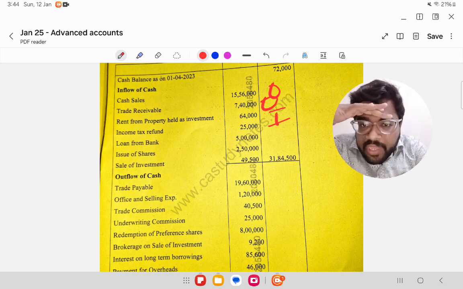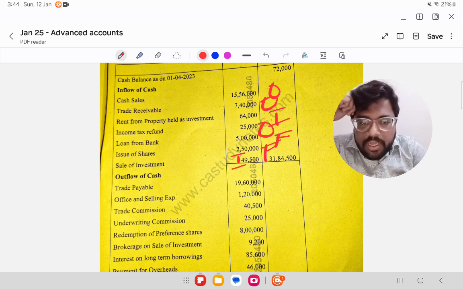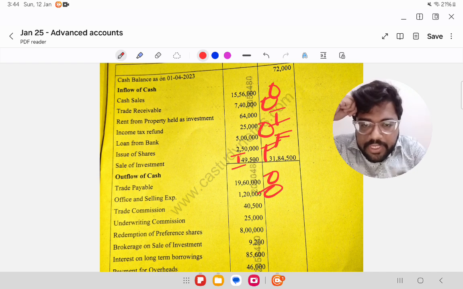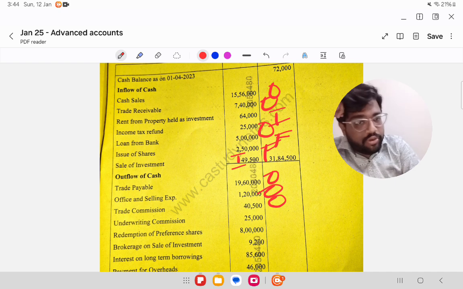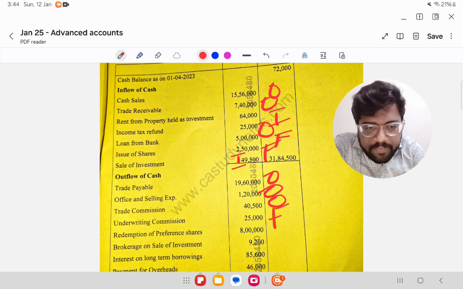So income tax refund, operating. Loan from bank, it is financing. Issue of shares, again financing. Sale of investment, it is investment. Trade payable, operating. Office and selling, operating. Trade commission, operating. Underwriting commission is related to issue of shares, so it is financing.